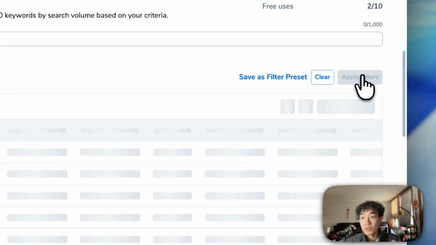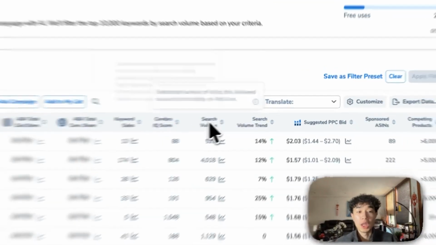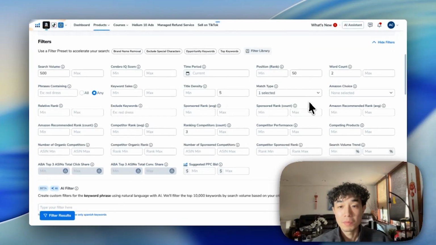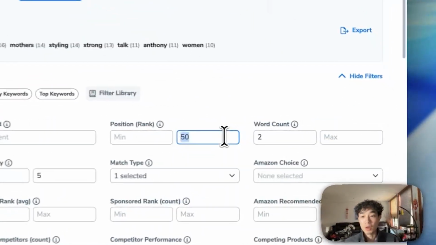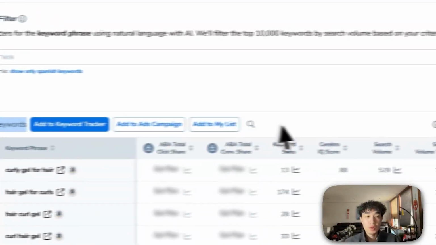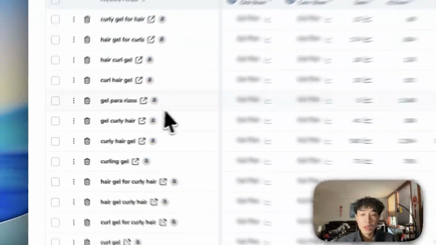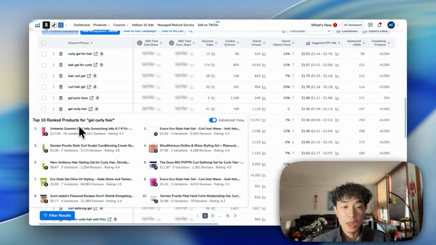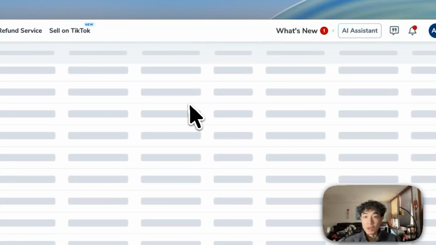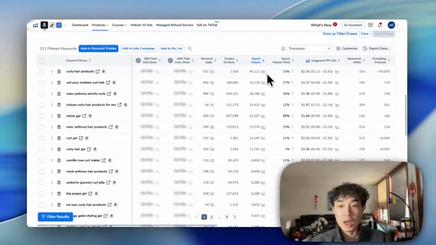right? So you just have to play around with it to find more keywords. There's no exact right way, but as you can see, if I raise the position ranking, the keywords got more. So let's keep the same as 25, filter down to 221. So these are all good, right? I would strongly use these, and I would even sort by search volume. That would be even better, right?